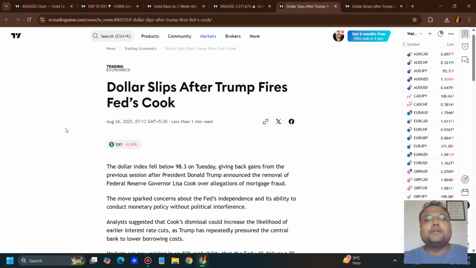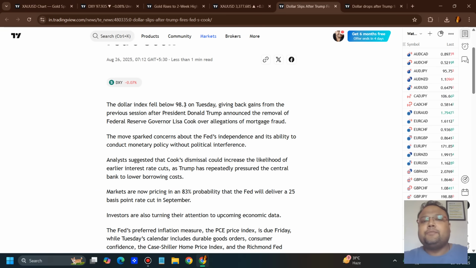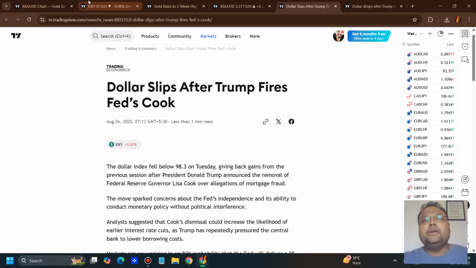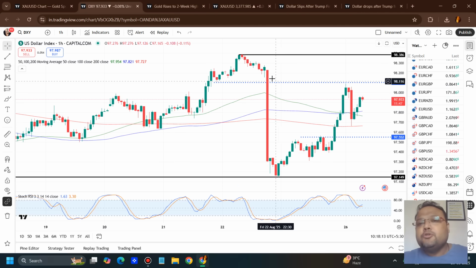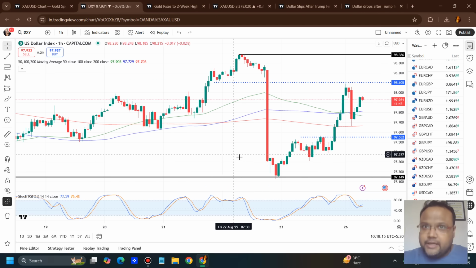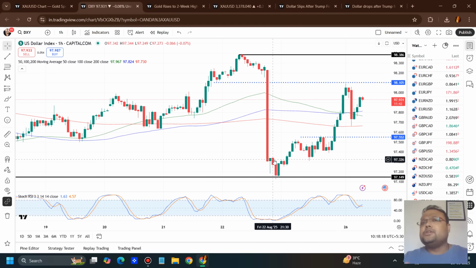You can see, dollar slips after Trump fires Fed's Cook. Dollar index fell below 98.3 on Tuesday, giving back gains from the previous session after President Donald Trump announced the removal of Federal Reserve Governor Lisa Cook over allegations of mortgage fraud. So this was the main reason why we saw a huge drop on the chart of DXY. The candle-by-candle correlation doesn't exist, but whenever there's a big move on DXY, we see the opposite move on the chart of gold, and this was the reason.